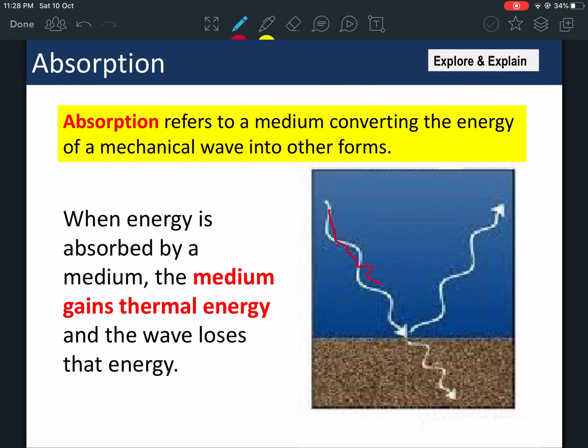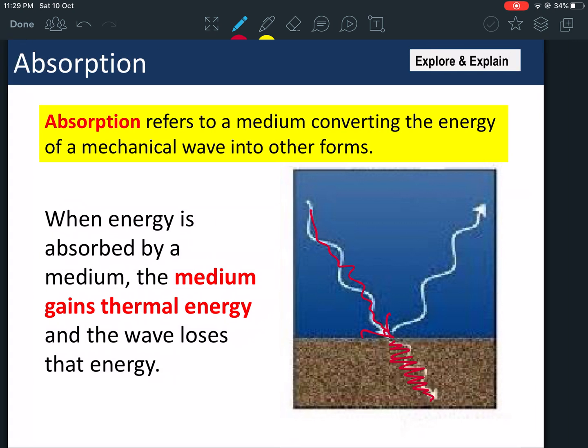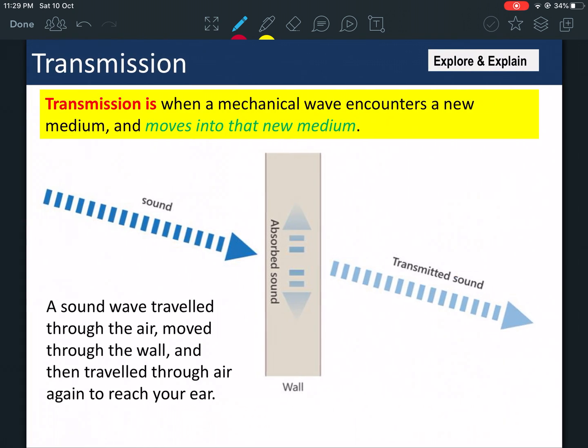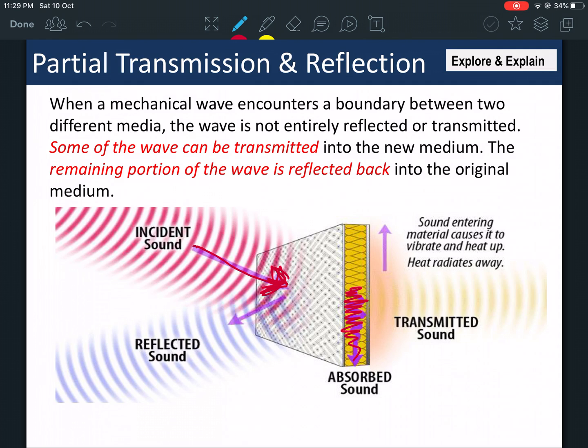A sound wave hits a wall or hits an object, and part of it is absorbed by the object. Absorption can vary on the frequency. You don't have to focus on this. I will not ask you. I'll just ask you about what absorption is. So absorption is when the sound wave hits an object and is absorbed by it.